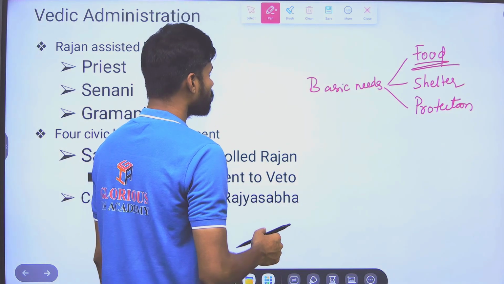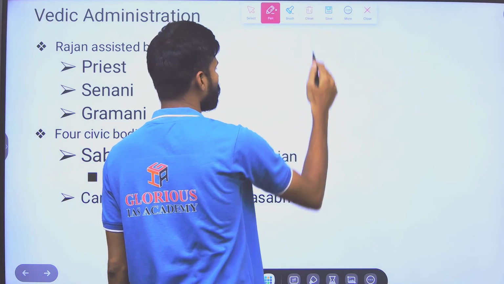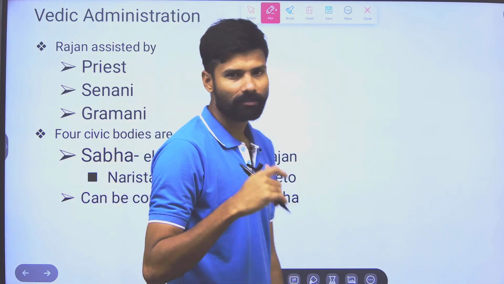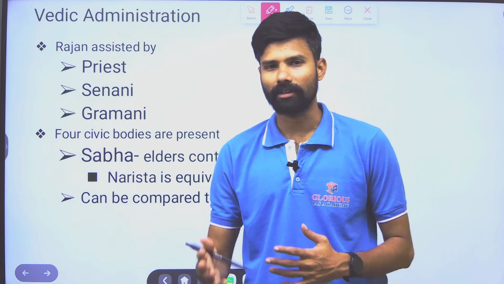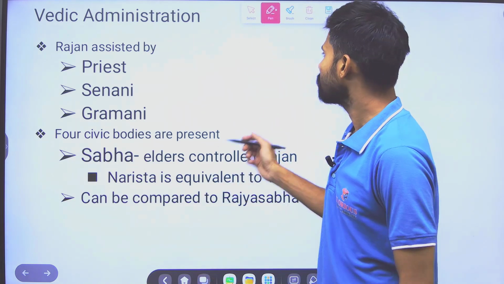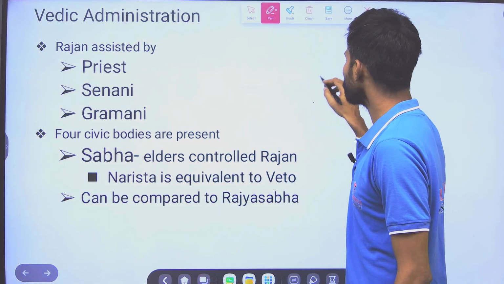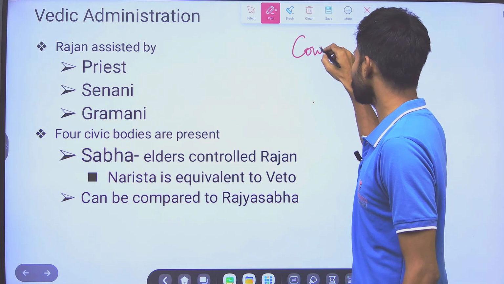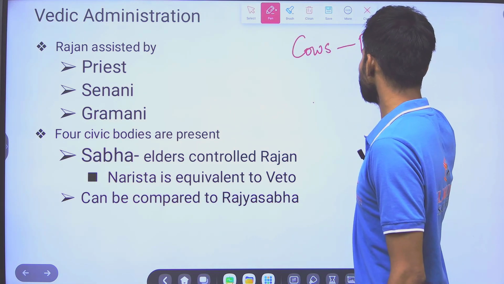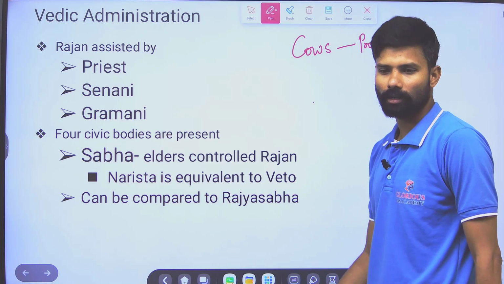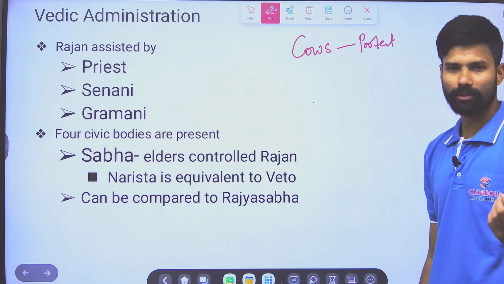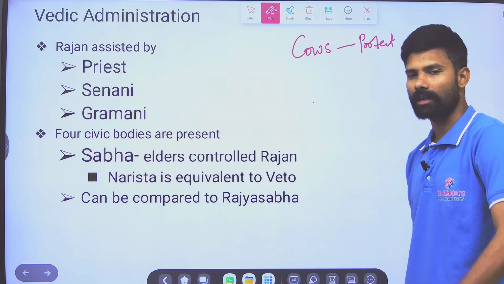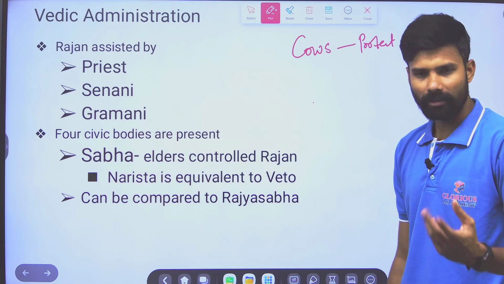This tax revenue was very important, because for the sake of protection they were coming up with new patterns. During those days, they had cows. Who will protect these cows then? Some person has to take care of these cows, take them to the grasslands and make them eat.